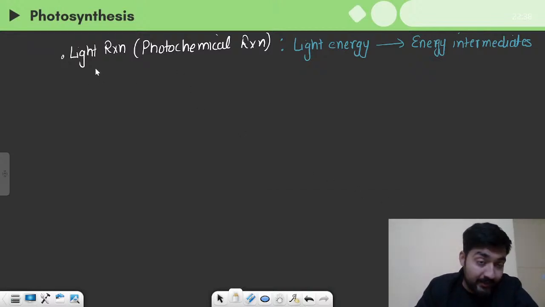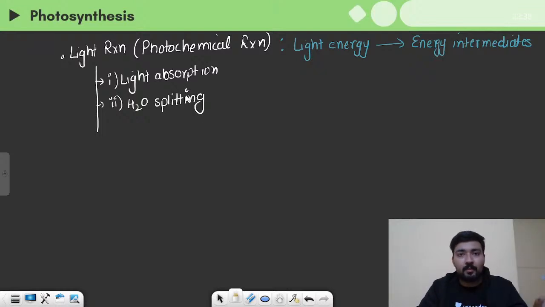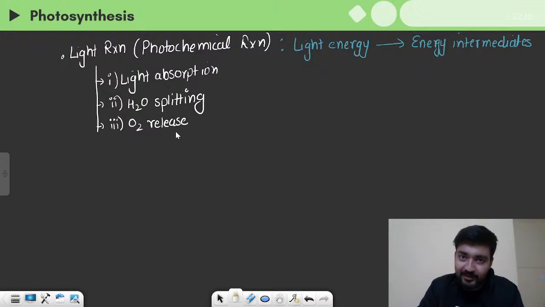The whole light reaction is actually divided into 4 parts. The first part is light absorption, right? The second part is water splitting, where we take water, which is a raw material for photosynthesis, and we break it down. And due to breakdown of water, we get 3 things. And out of those 3 things is oxygen as well, which is a product of photosynthesis, right? So oxygen release occurs during this light reaction.